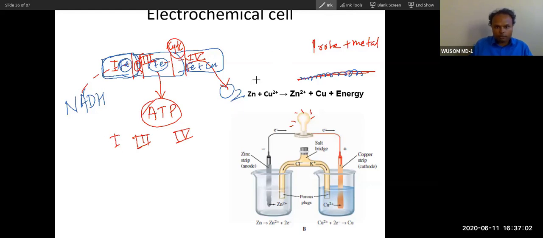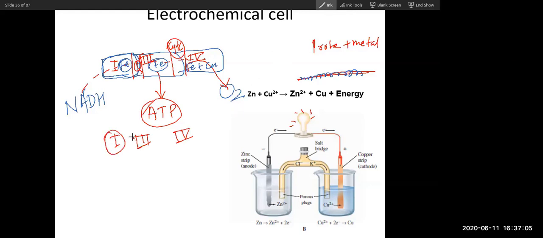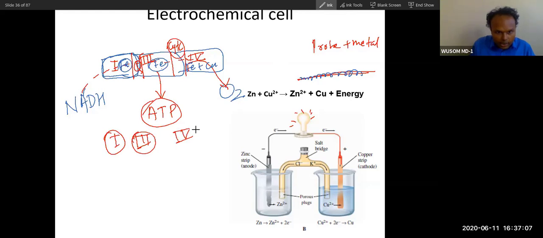This is the sequence of the electron transport chain: 1, then 3, then 4. Between 1 and 3 there is coenzyme Q, and between 3 and 4 there is C. Remember C and Q. Did you memorize this? Yes, sir. 1, 3, 4; between 1 and 3 Q, and between 3 and 4 C. Can you correlate this electron transport chain with the copper wire?